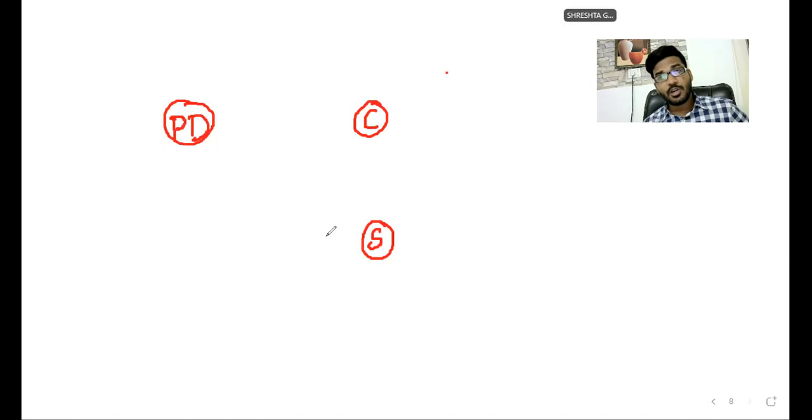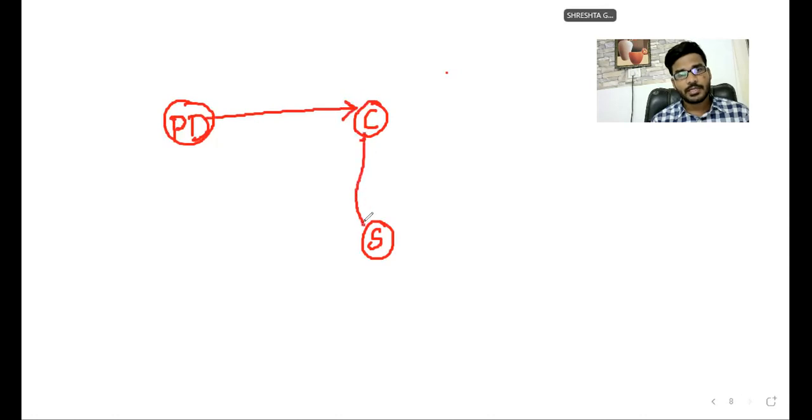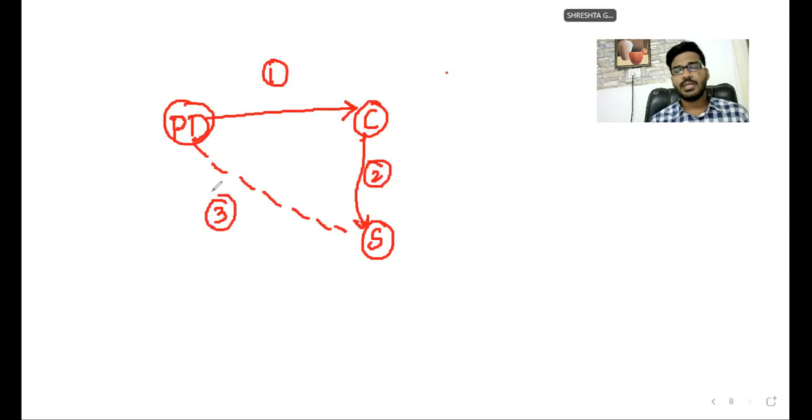So in a contract of guarantee, there are three parties. This is contract number 1, this is contract number 2, and this is contract number 3. Already we have studied this. Three parties, three contracts.